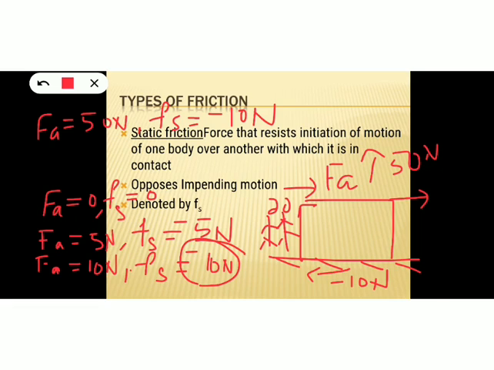So this is the maximum value of static friction, and this maximum value of static friction is also known as limiting friction. This limiting friction is actually denoted by Fs. So the maximum value of static friction is called limiting friction, and this limiting friction is actually denoted by F suffix S.